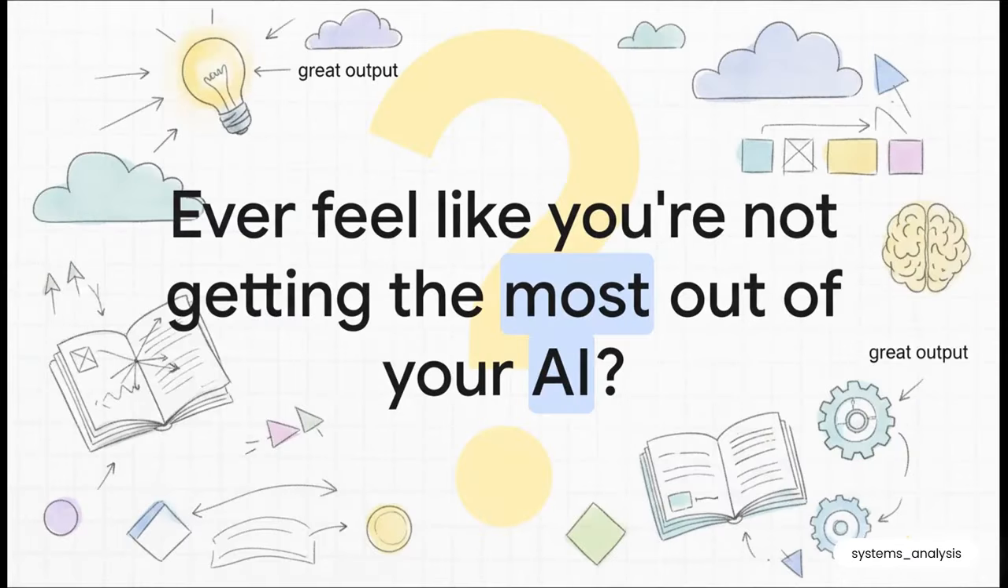So, you've probably been here, right? You type in exactly what you think you want, and what you get back is, well, it's fine, kinda generic, maybe a little bit off, just not quite what was in your head. It's a super common feeling. But what if the problem isn't really the AI? What if it's all about how we're talking to it?